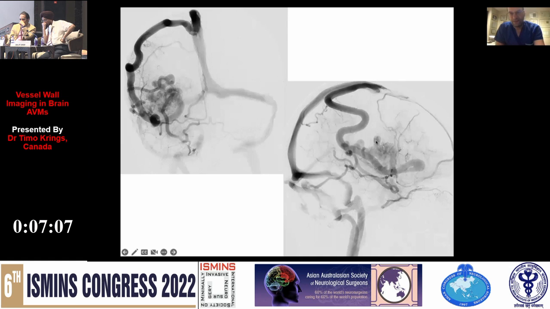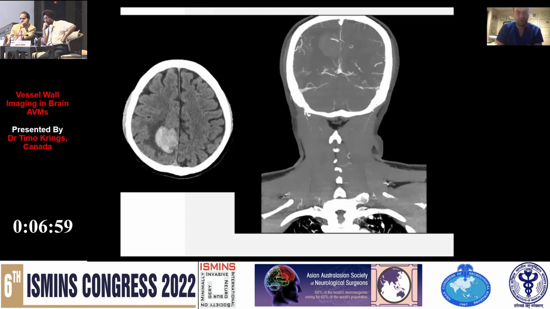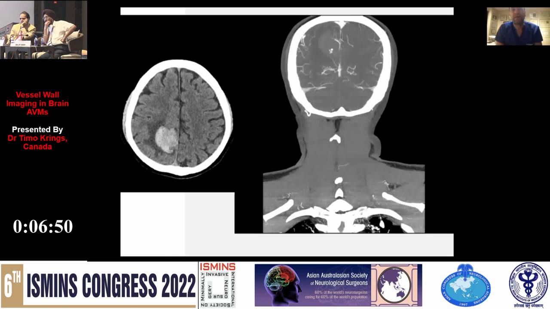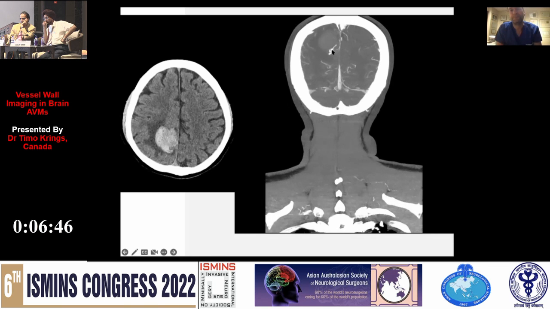And we believe that this is the cause of this patient's hemorrhage. So what do we have in this patient with a ruptured AVM? We have an outpouching and we have edema. Okay, what about this patient? Significant edema already at presentation, which may indicate that it is pre-existing. And right there is a focal outpouching pointing into the hemorrhage.